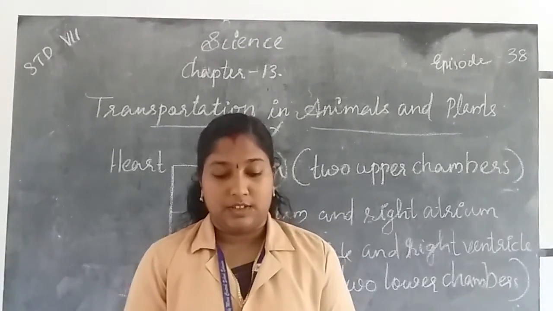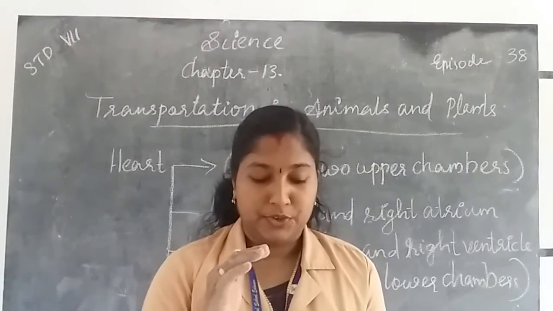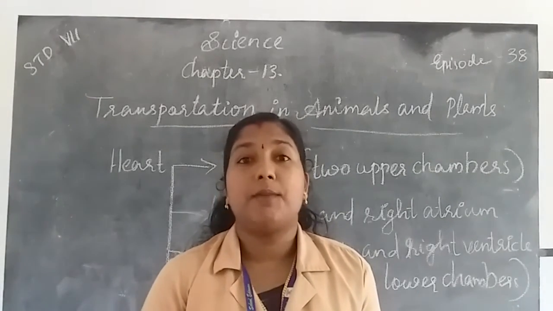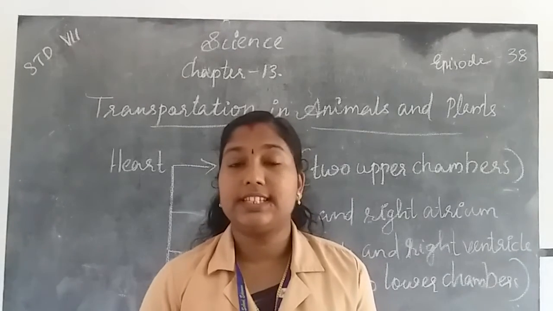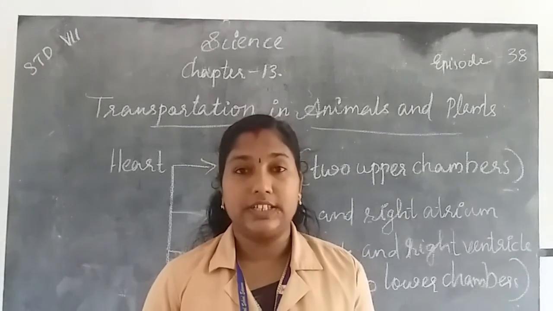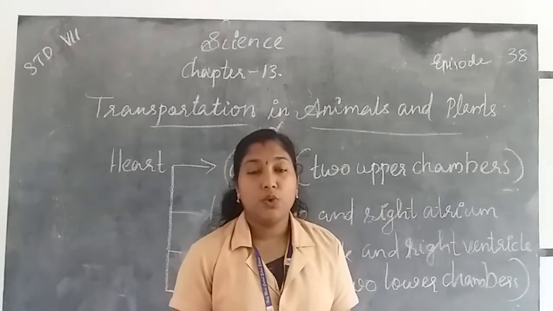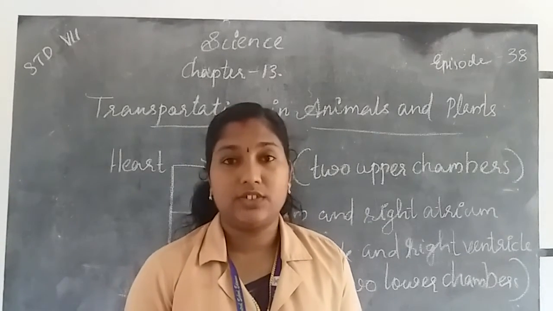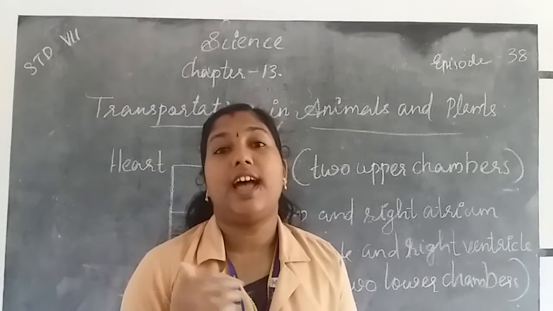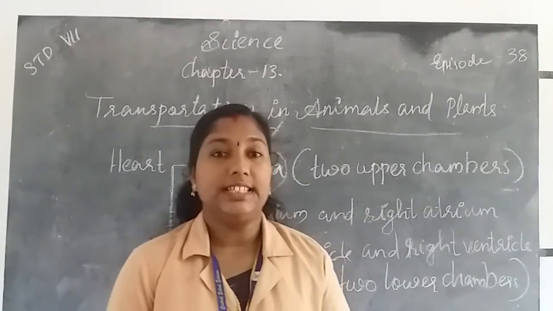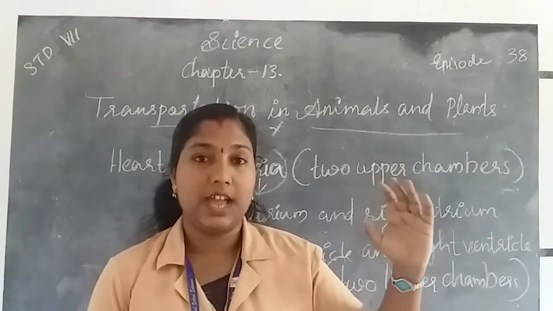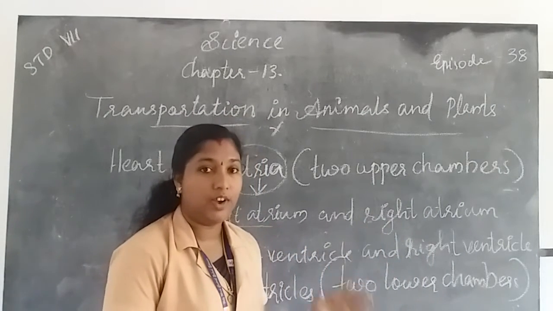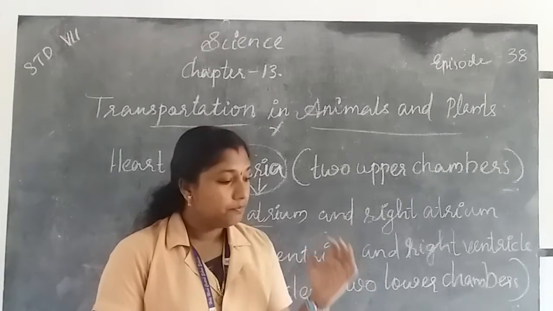The two upper chambers are called atria, right atrium and left atrium. Then the two lower parts are called ventricles, right ventricle and left ventricle. The left atrium and the left ventricle are present on the left side of the heart.